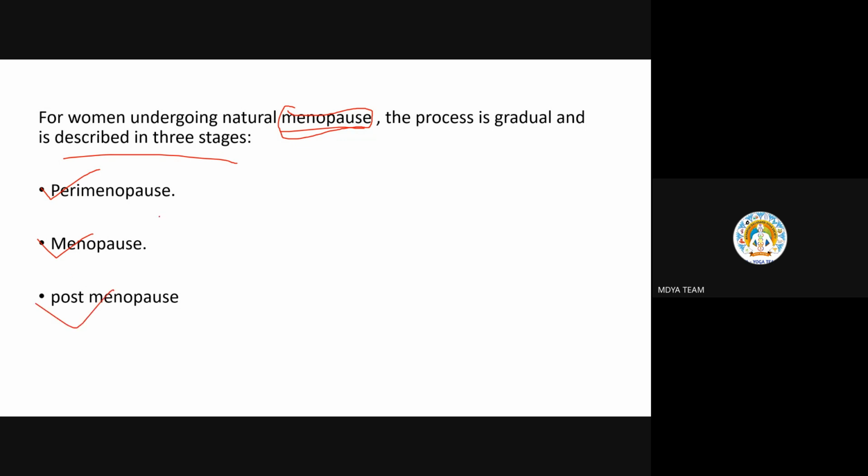Peri means something before, a little before. Menopause is exactly when the stoppage of the menstrual cycle happens, and postmenopause is the stage after menopause.